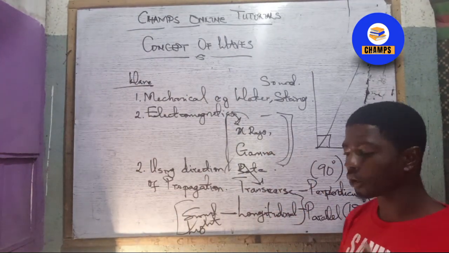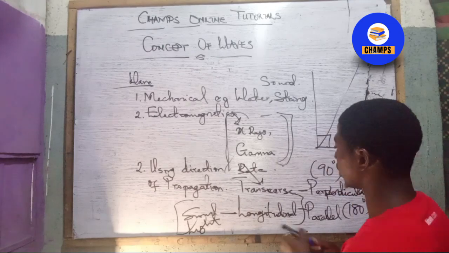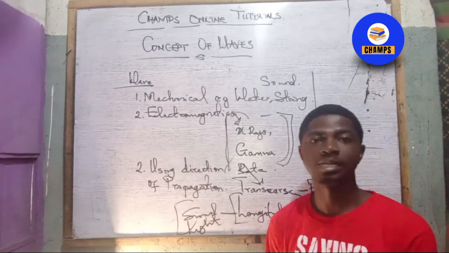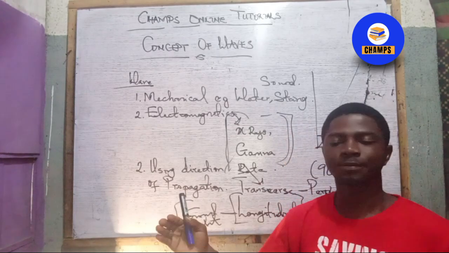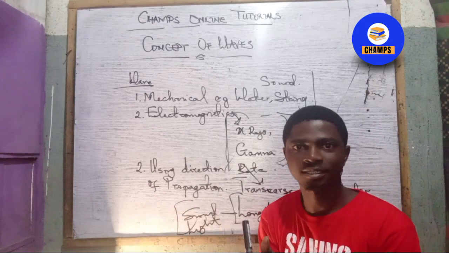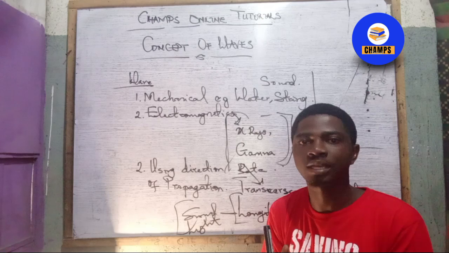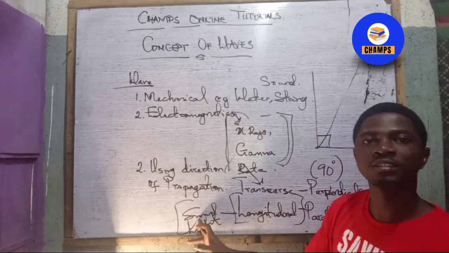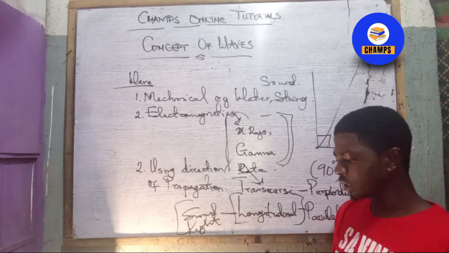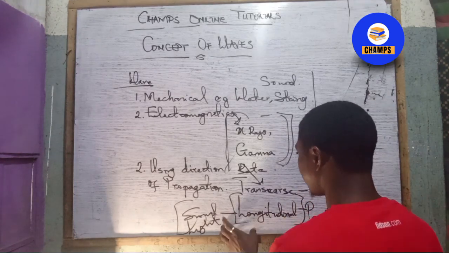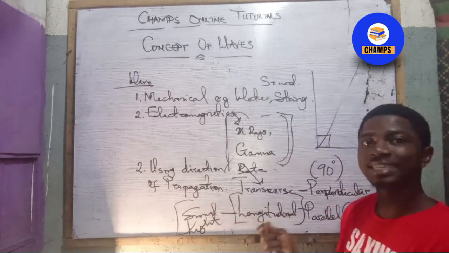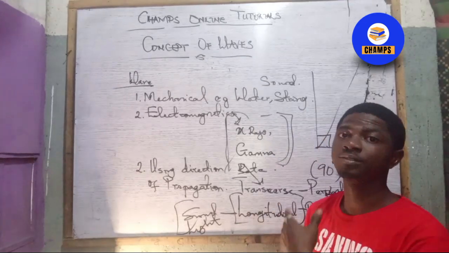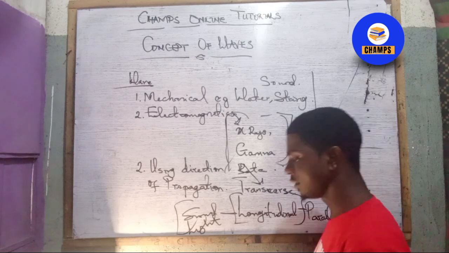So we also have some other concepts under this longitudinal. Under longitudinal, we can have something called compression and rarefaction. Compression is from the word compress. That means you are bringing everything together, and that is why longitudinal waves is a form of sound, because sometimes your sound can be compressed. That is compression: the region of high density, while rarefaction is the region of low density. I believe that is clear.